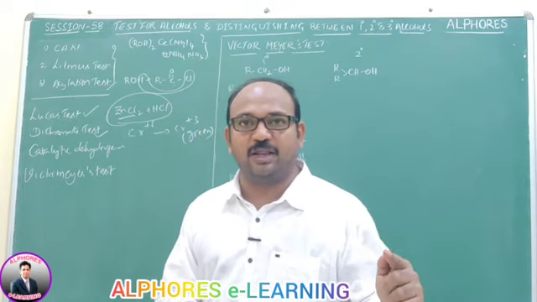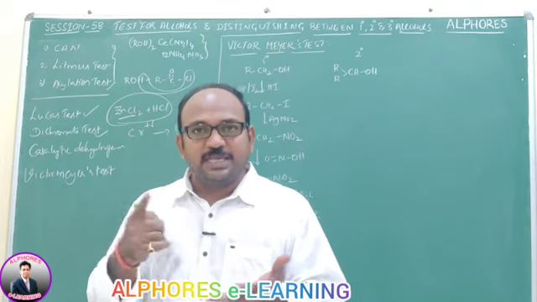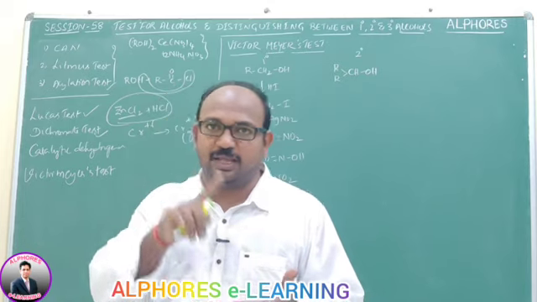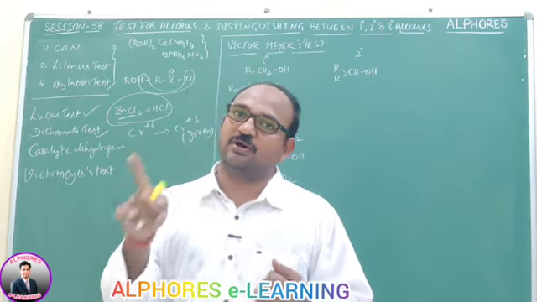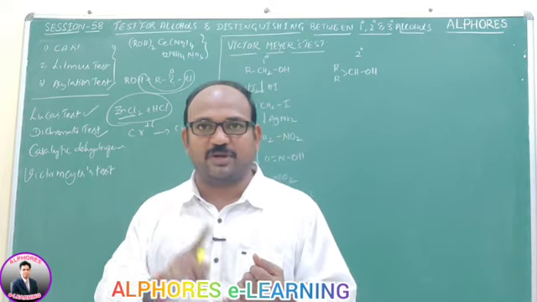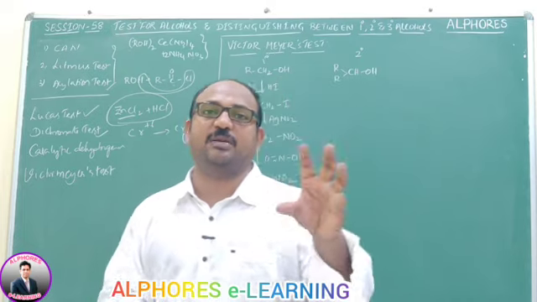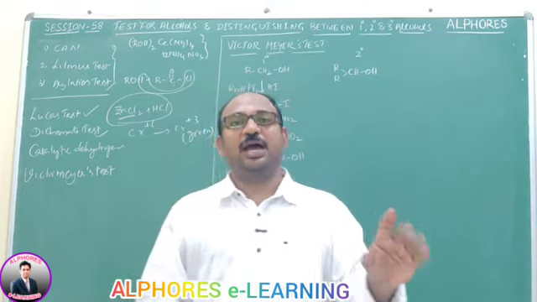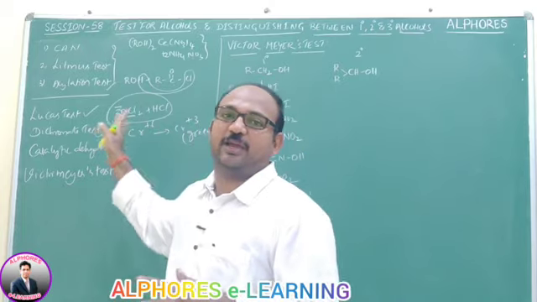So a primary alcohol gives an aldehyde with the same number of carbon atoms, and then a carboxylic acid with the same number of carbon atoms. Secondary alcohols upon oxidation give ketones with the same number of carbon atoms, but further oxidation of ketones gives carboxylic acids with fewer carbon atoms. Tertiary alcohols do not undergo oxidation, they undergo dehydration. So tertiary alcohols do not undergo dichromate oxidation.